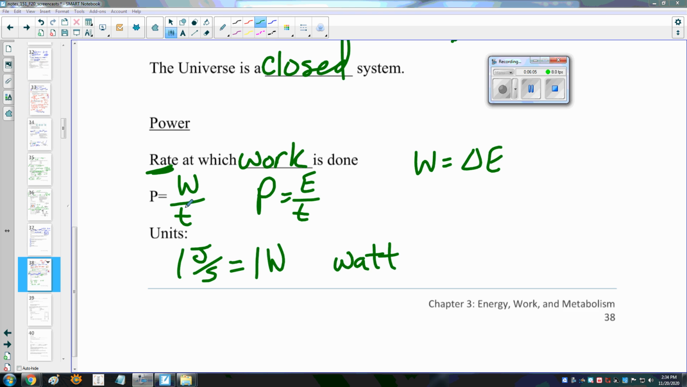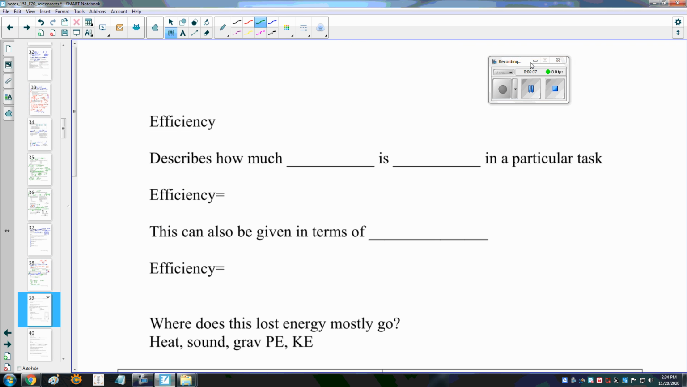Actually, no, let's continue on. We'll go on and do efficiency. It's a short section. So efficiency describes how much energy is converted in a particular task.